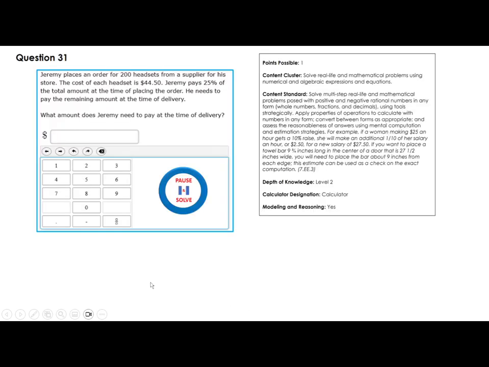Jeremy places an order for 200 headsets from a supplier for his store. The cost of each headset is $44.50. Let's mark this information. Jeremy pays 25% of the total amount at the time of placing the order. So he already paid 25%. He needs to pay the remaining. What is the remaining? That's what they're asking you. What amount does Jeremy need to pay at the time of delivery?